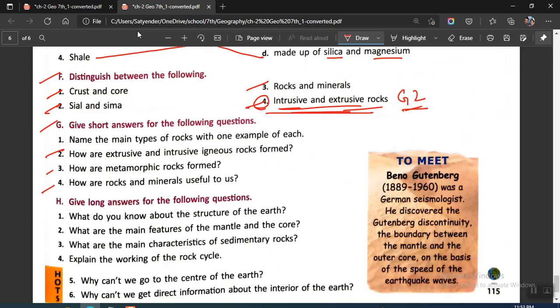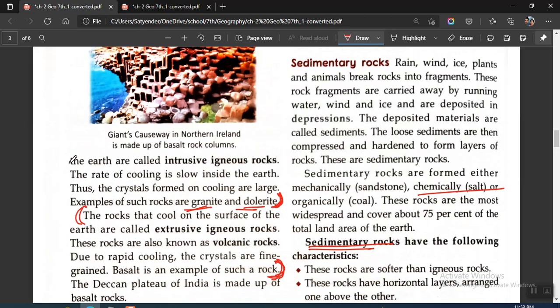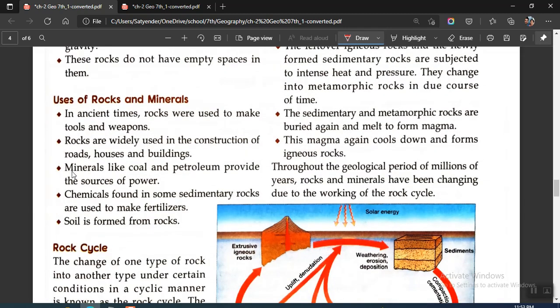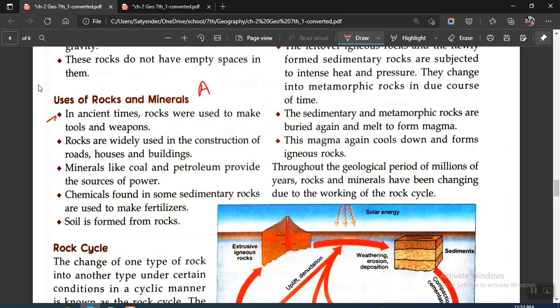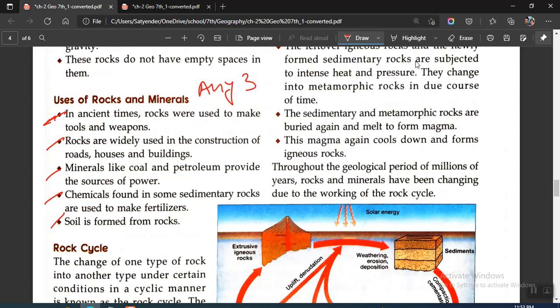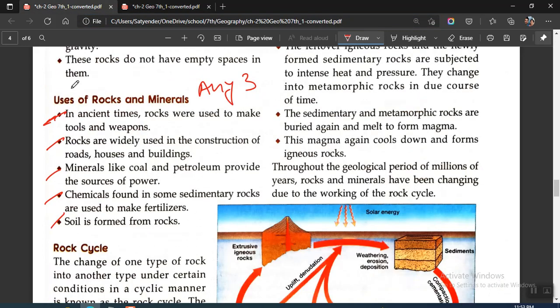The fourth question we have: how are rocks and minerals useful to us? So for the uses of rocks and minerals, you just write any 3 points. So this is your G4. You'll be writing any 3 points. You can write any three of these uses of rocks and minerals for us. Okay, this was your G4. So I'll write G4 here so that you are not confused.